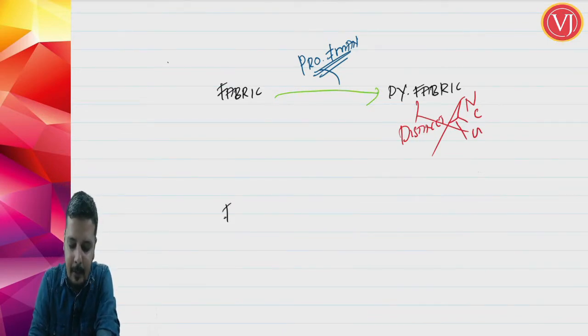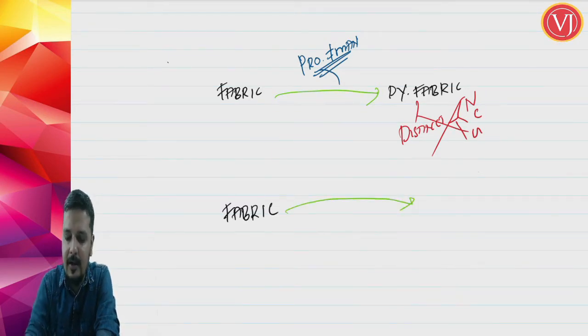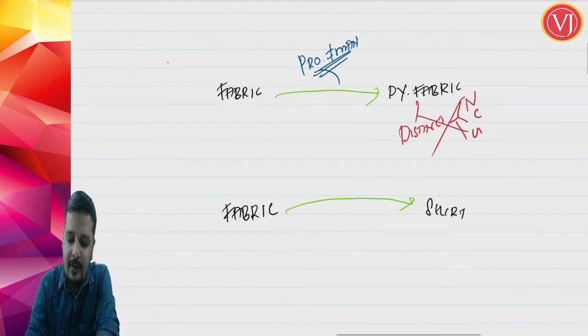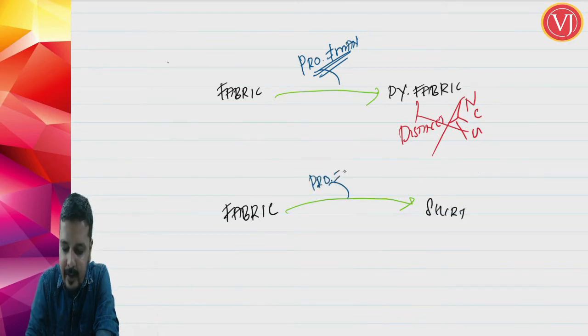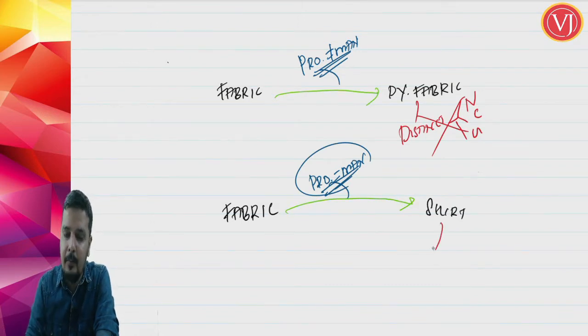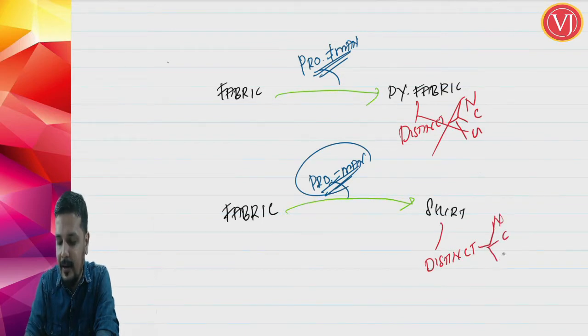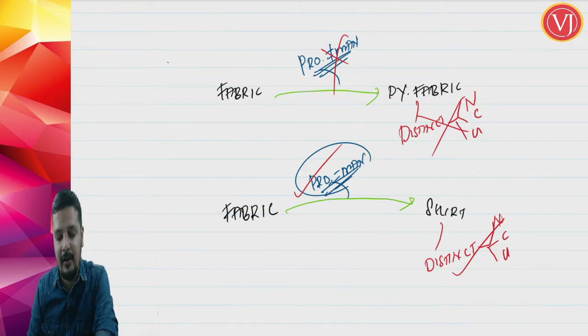In the second scenario, friends, supposing you are importing fabric and you are talking about converting it into, say, a shirt. Again, friends, you are doing a process. In this case, this process is amounting to manufacture. Why? Both fabric and shirt now are distinct. You are doing a process which is resulting into a new product which is having distinct name, character and use. Therefore, this process amounts to manufacture, unlike the previous case.